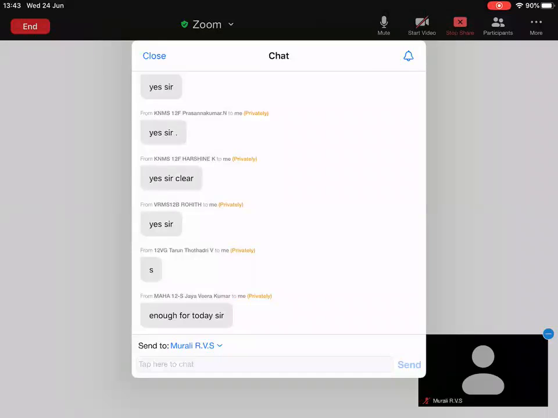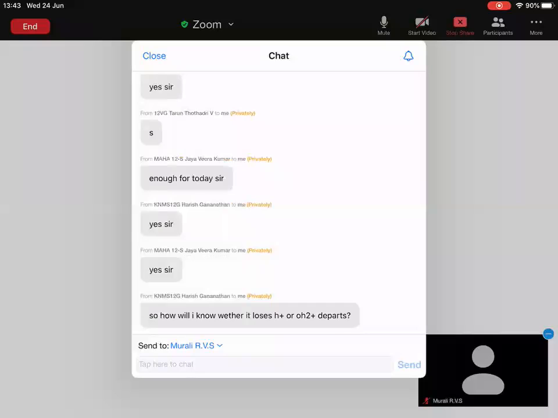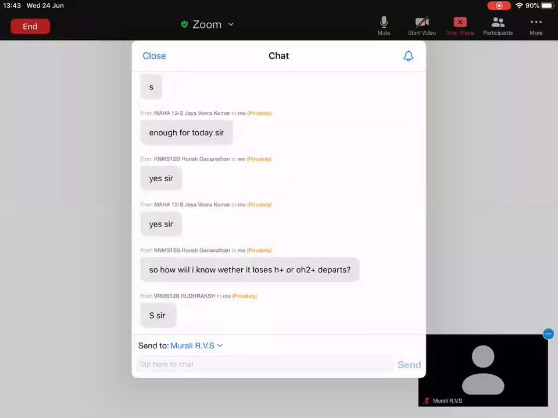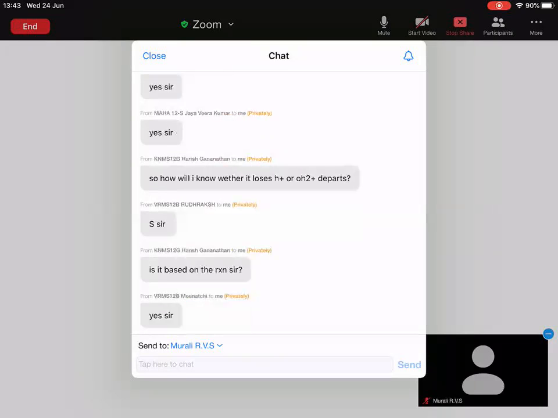Followed, everyone? Beckmann's rearrangement, is it clear everyone? If OH2+ departs, again the reaction goes in the backward direction.